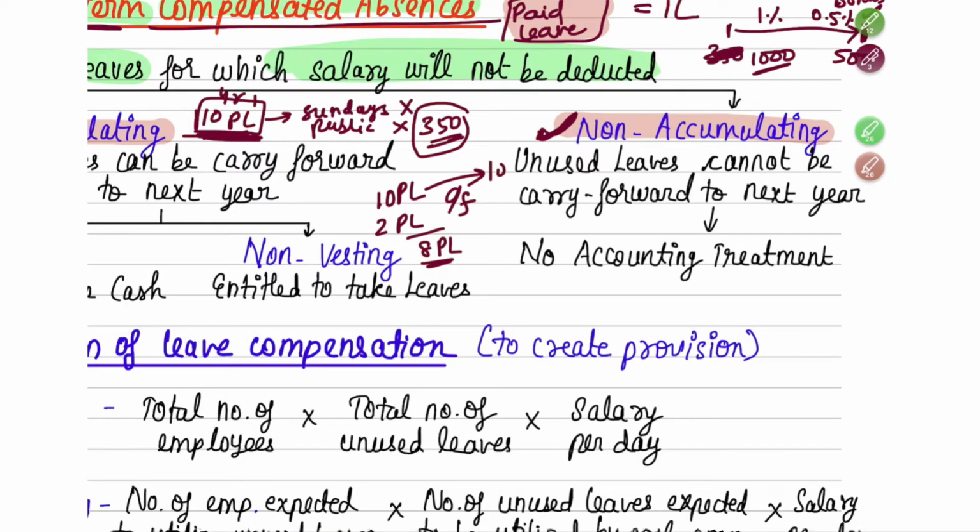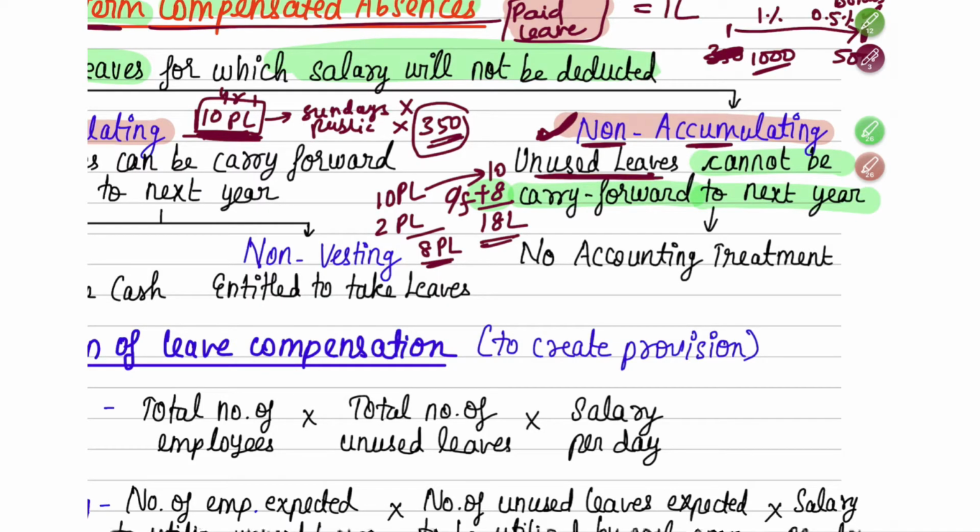So next year again you will get 10 days of paid leave. Along with that, you are asking your boss that last year 8 days I did not take, so next year I'll take those 8 days also, so next year can I totally take 18 days of paid leave? The boss will say, get lost. The answer is no. If it is a non-accumulating type of compensated absences, the company policy will say that the unused leaves, this 8 days of unused leave, cannot be carried forward to the next year.